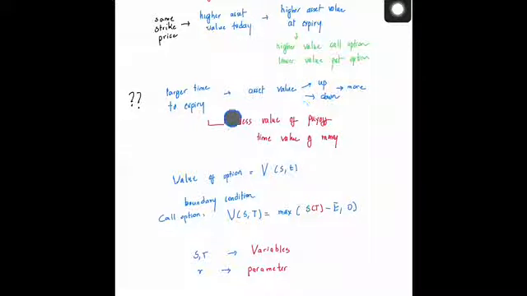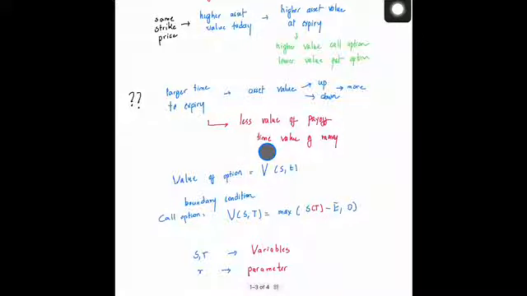But you will definitely have a lower value of the payoff today, because you're going to have to factor in the time value of money. Like we talked about in the first lectures, money itself has a time value.